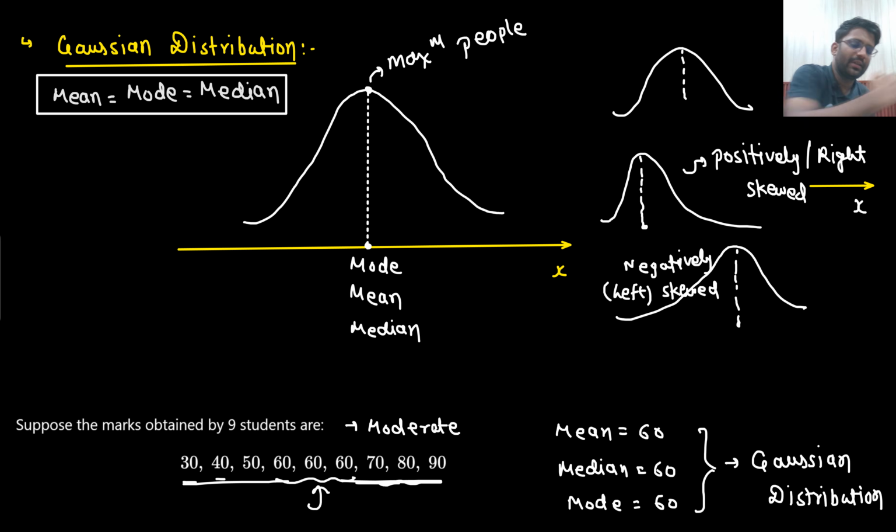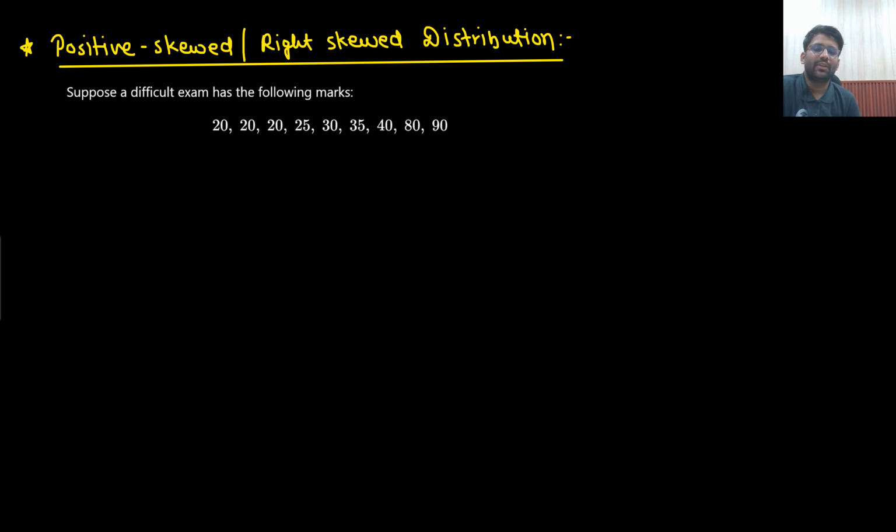So right skewed, left skewed. These three kinds of distribution would be there. So we need to study about Gaussian, which we have already studied. Now we need to study about positively skewed distribution. Then we will study about negatively skewed distribution. So let's study about positively skewed distribution.